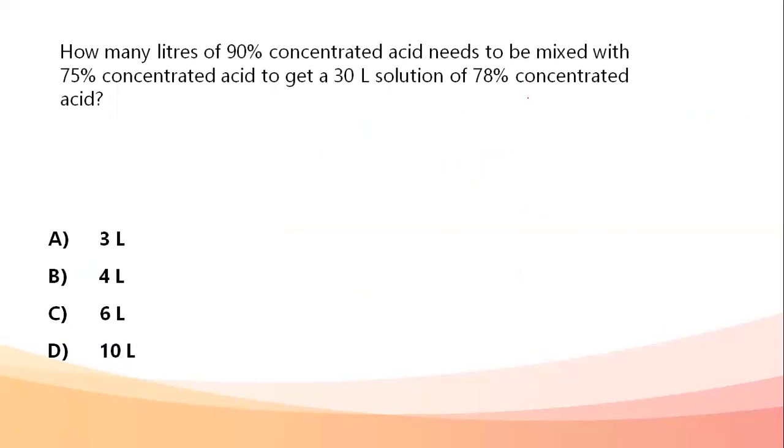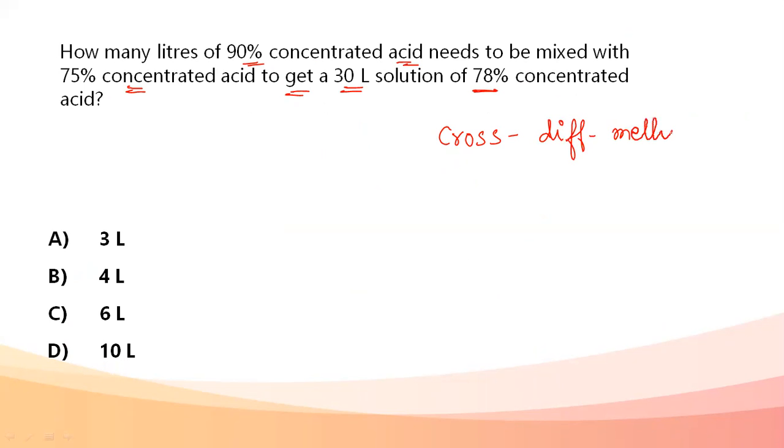Important. Next question. How many liters of 90% concentrated acid need to be mixed with 75% concentrated acid to get a 30-liter solution of 78% concentrated acid? This question can be solved using the Webb method that we have. So we can go for the Webb method or the cross difference method, as we like to call it.